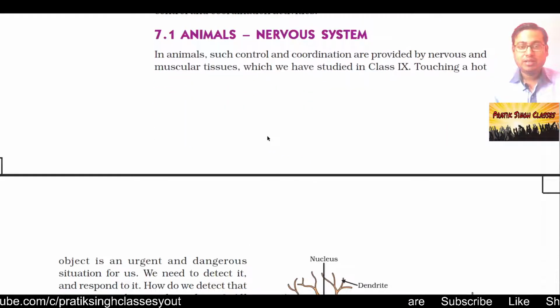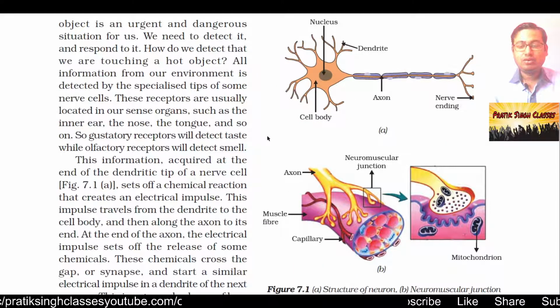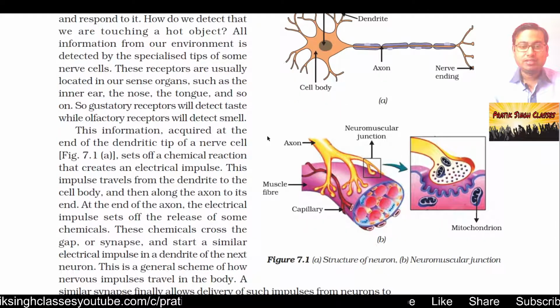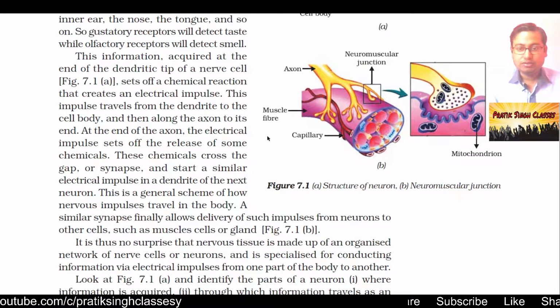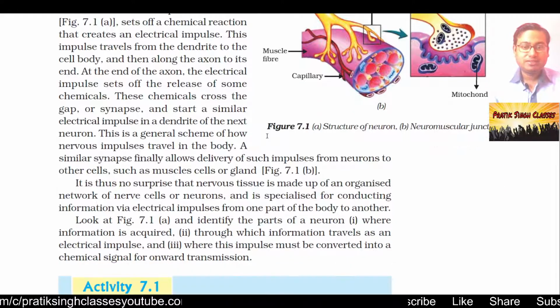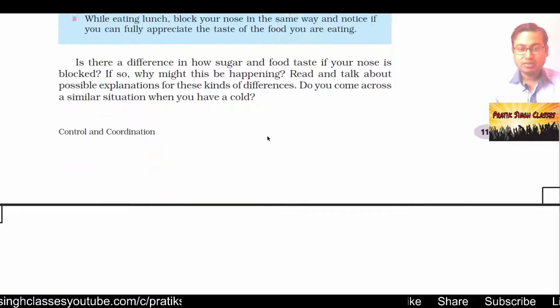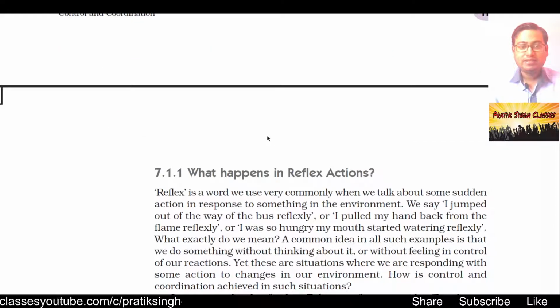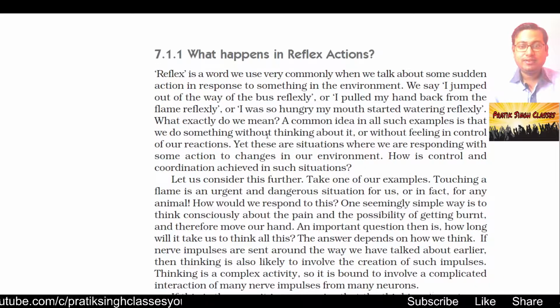Then we saw the nervous system in animals, and how information is transmitted and taken away from the neurons, what happens at the neuromuscular junction and a lot of other things. In today's video we will start from section 7.1.1, that is, what happens in reflex actions.